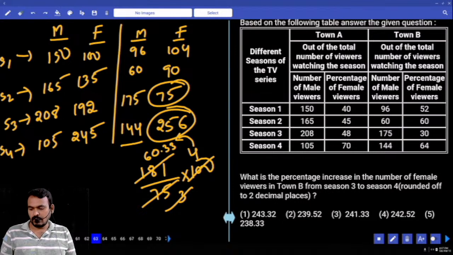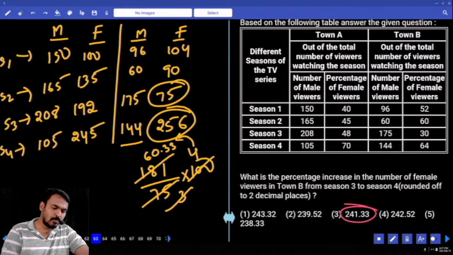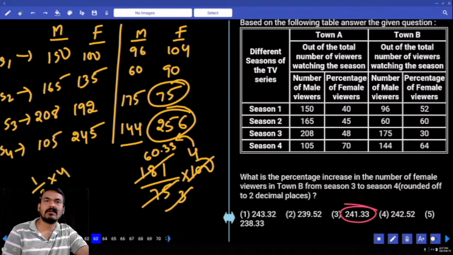Then answer 241.33 or not? 0.33 means we have written 1 by 3 or not? Multiplied by 4 times we are getting 1 by 3 or not?